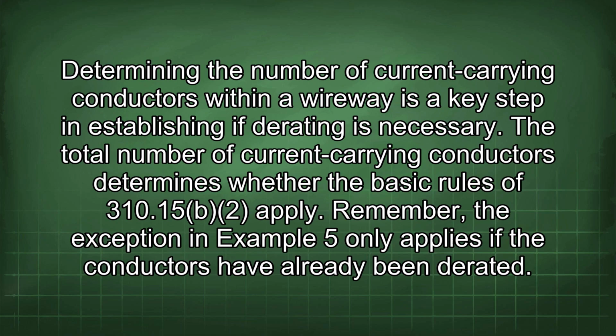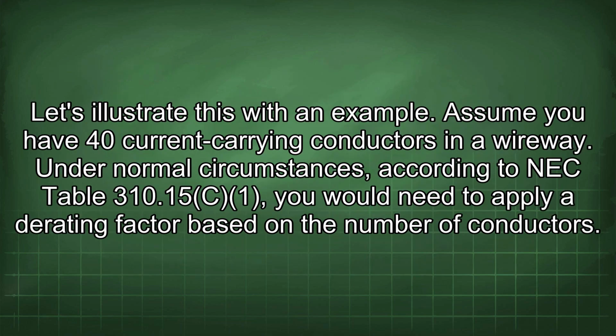Determining the number of current-carrying conductors within a wireway is a key step in establishing if derating is necessary. The total number of current-carrying conductors determines whether the basic rules of 310.15 apply. Remember, the exception in Example 5 only applies if the conductors have already been derated. Let's illustrate this with an example. Assume you have 40 current-carrying conductors in a wireway.